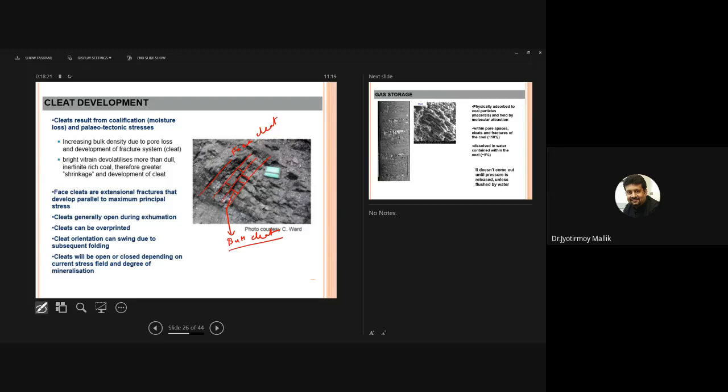The direction of face cleat is parallel to the maximum horizontal stress, H max. So while the coal was forming, suppose there were tectonic stresses working on it, so the face cleats essentially follow the direction of maximum horizontal stress. And butt cleats are generally at a high angle or almost perpendicular to the face cleats. So that's why they say cleats result from coalification, moisture loss, and paleotectonic stresses, of course. So this is not the stress of today. This is the stress while the cleat was being formed, while the coal was being formed.